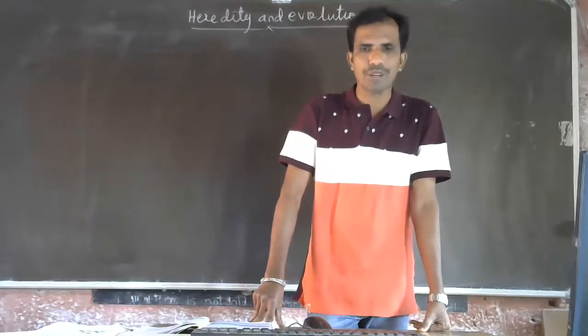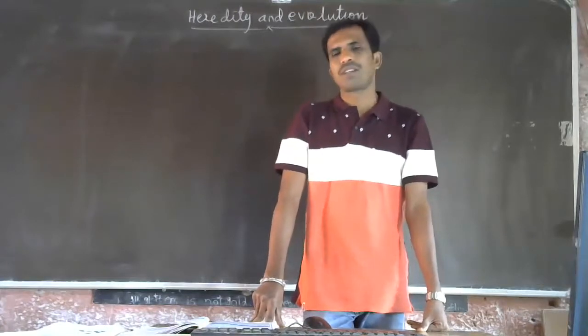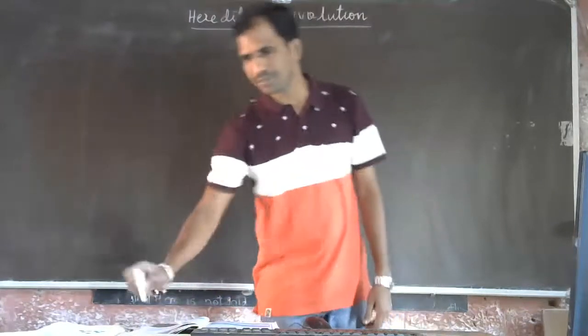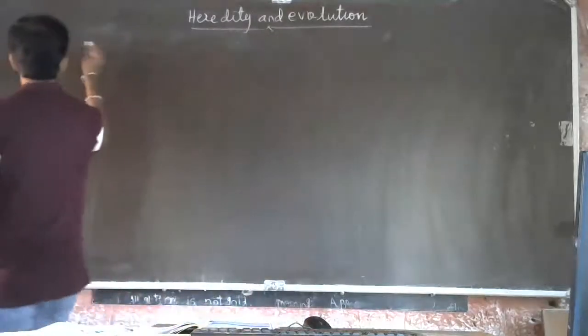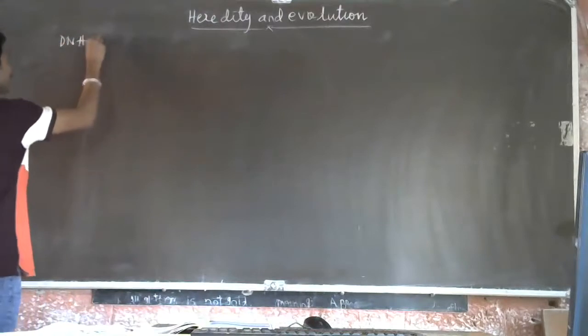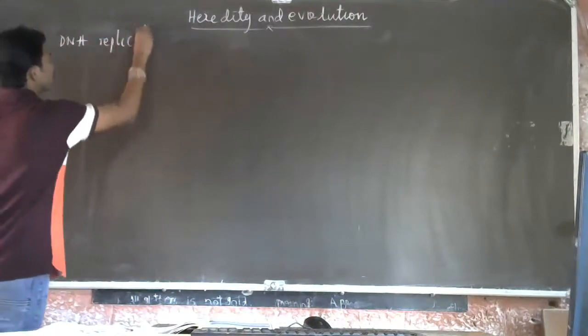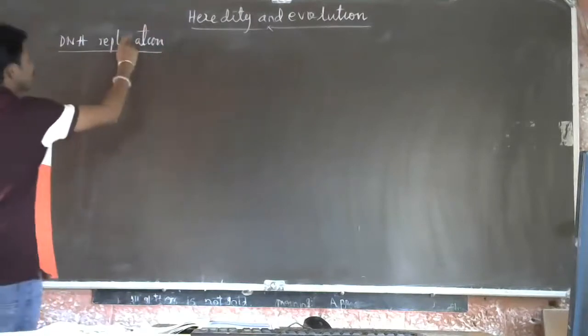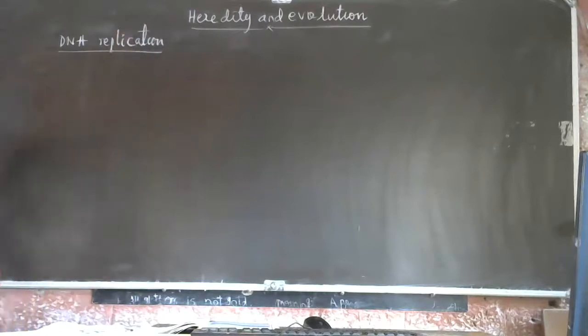In the chapter how do organisms reproduce, I told you how variation is usually produced. So, I'll tell you about something called DNA replication first, then we'll follow with the other concepts of the lesson. Already I told you what DNA replication is. Before knowing DNA replication, you should know about the cell.